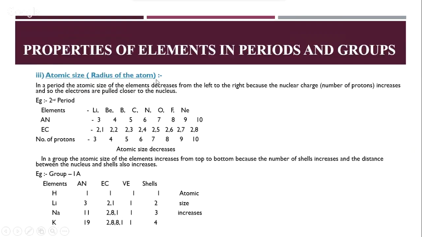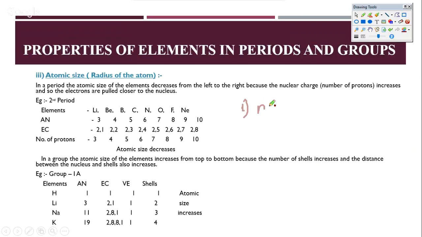Now let's come to the next, which is atomic radius. In atomic radius, the atomic radius actually depends on two things. Firstly, it depends on the number of shells. If the number of shells is increasing, then of course the size of the atom will be more because the radius will increase. So the number of shells or number of orbits is what we should look at. The second thing that we should look at is the number of protons and electrons that are attracting each other.